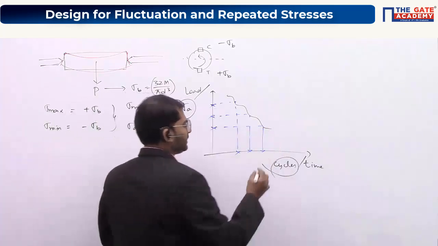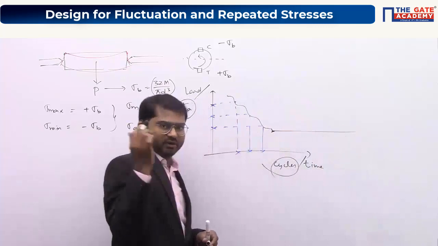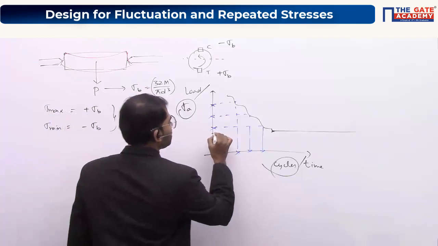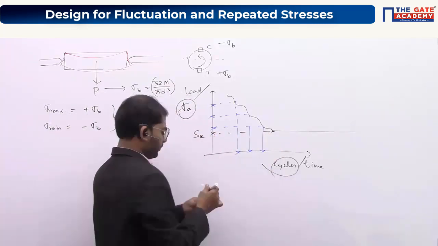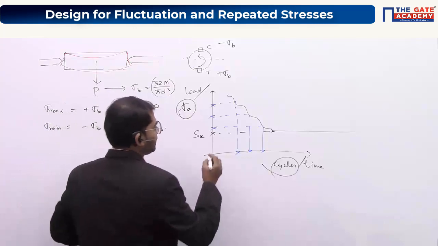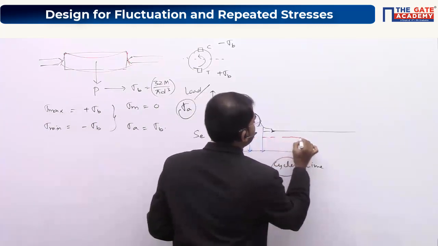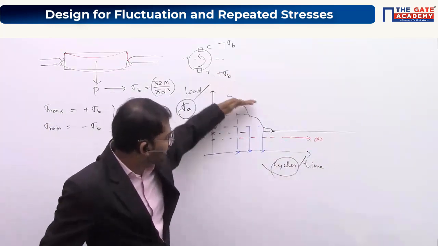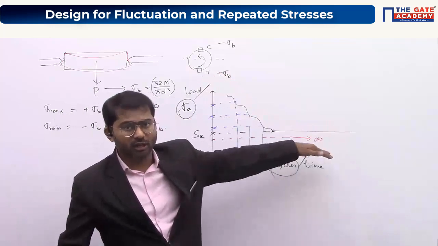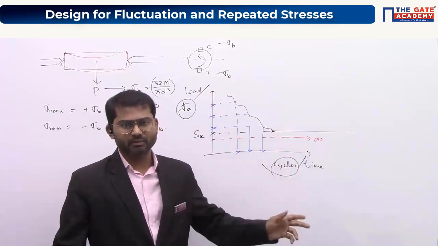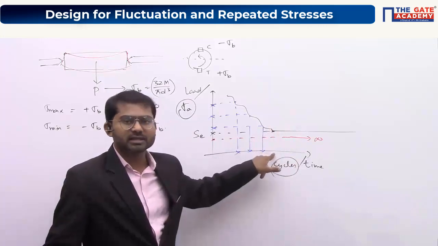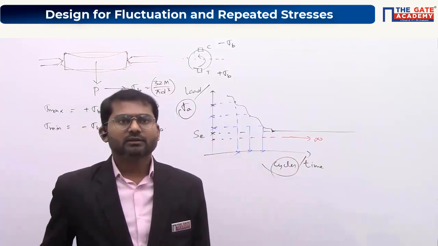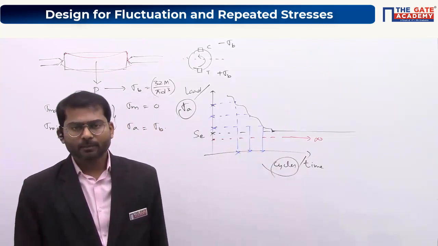But you know that the strength will not decrease forever. It will go to some value itself. That is nothing but the endurance limit. So this is the endurance limit here, SE. If you apply a stress which is lesser than the endurance limit, then the component will fail at infinity. That means the curve, after decreasing, becomes asymptotic or horizontal after some number of cycles, definitely for every material. The only thing is the value of number of cycles will differ from material to material. Understood? Clear everyone? No doubt is there?